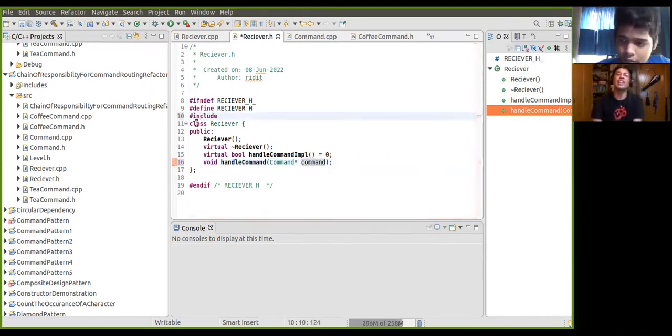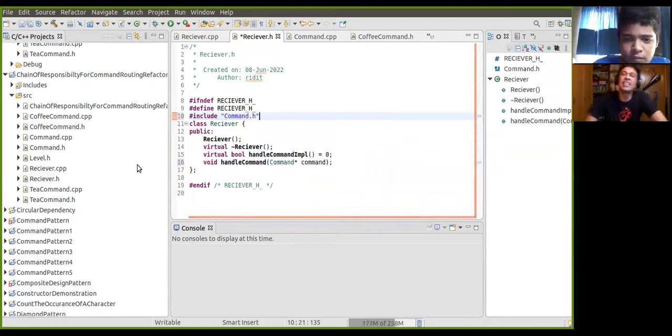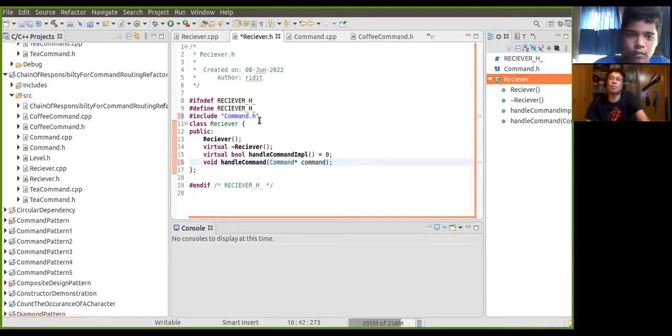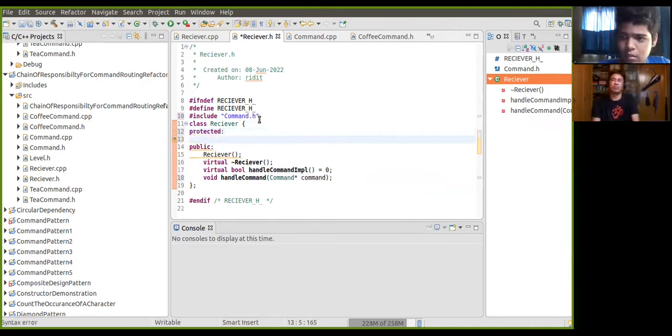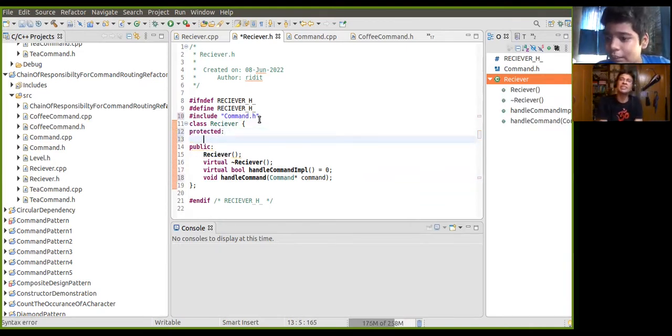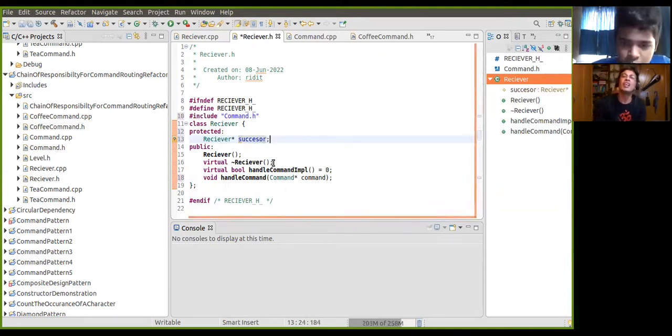It will take it and naturally when you are using the command, you will have to include the command.h header file. And then this command should be protected, right? Protected member variable. So every receiver will have to have knowledge about the command. I mean not command, I mean this receiver, one receiver. Successor, not command. This should be the successor. Spelling is okay. Class receiver. This receiver successor.